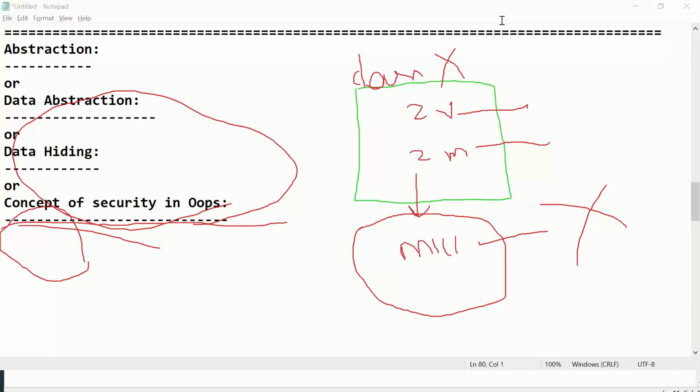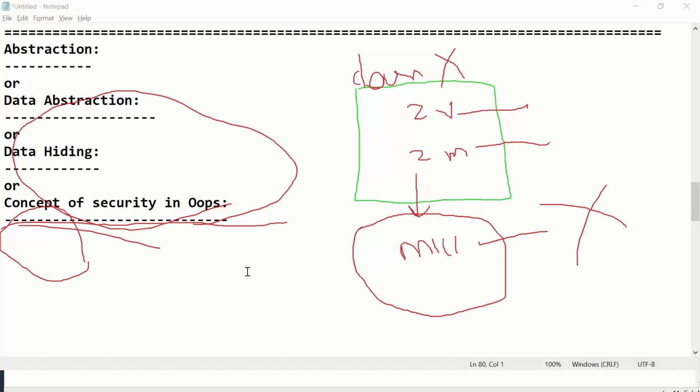Sorry, there was some disturbance. So now you understood, right? Basically, class properties no one should access outside of the class. So that's the concept of abstraction. Just to take a couple of lines.